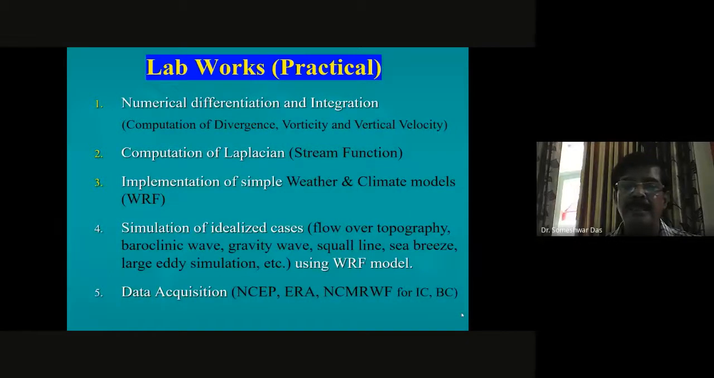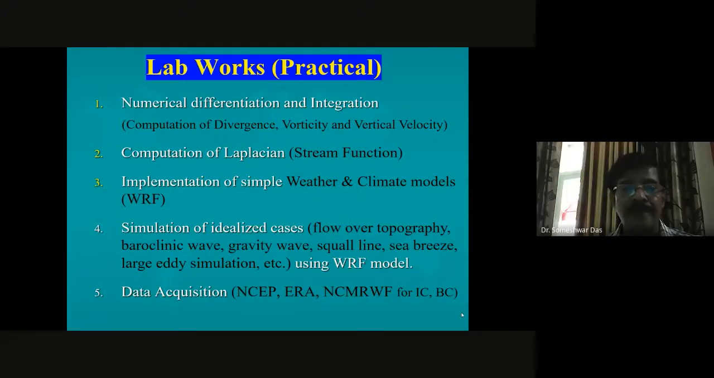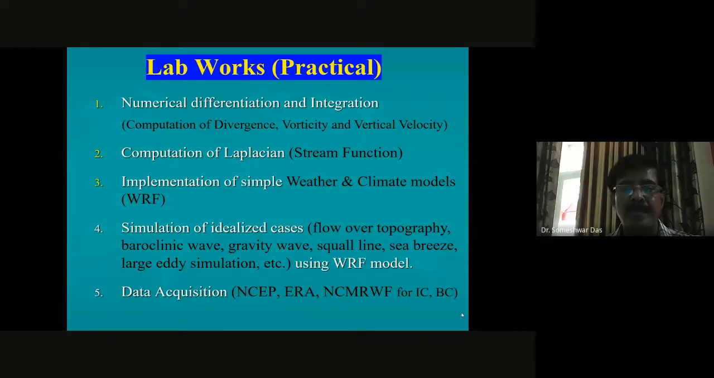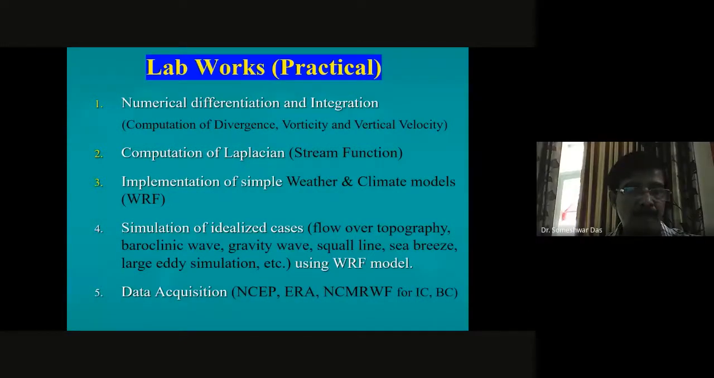is involved in computing the stream function. Then third is the implementation of simple weather and climate model. And the WRF is the one which we shall be working with. Then we shall be trying to simulate the idealized cases, for example, flow over topography.